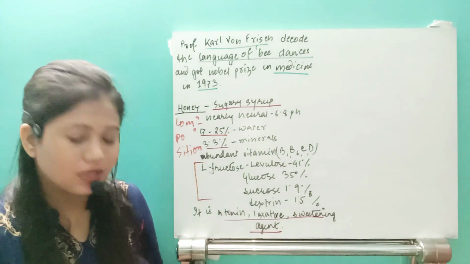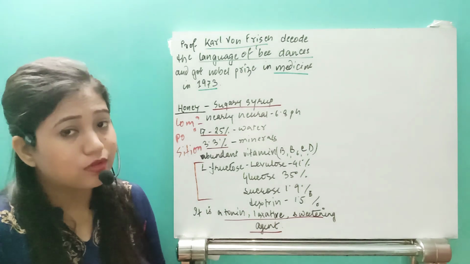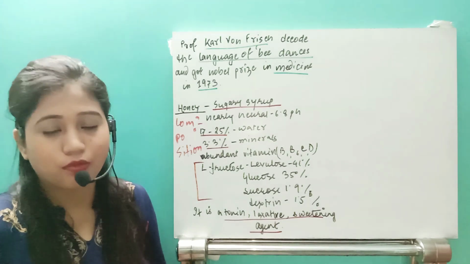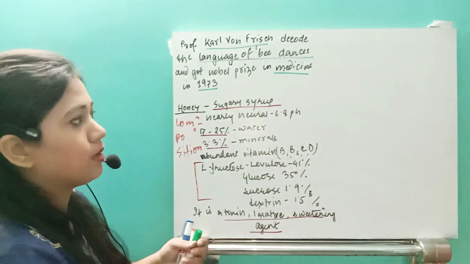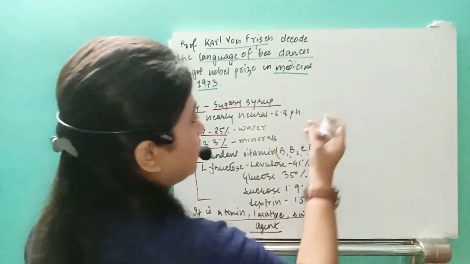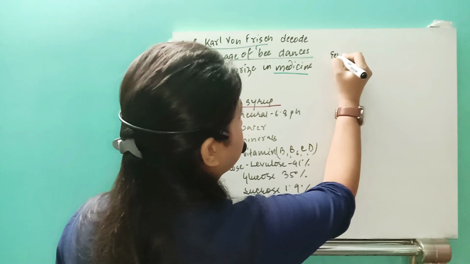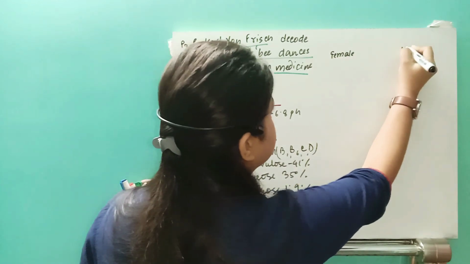So this is important. Now after that, I told you about the chromosomes, so let's see the chromosomal pattern of the honeybee. Suppose this is one female and this is the male.